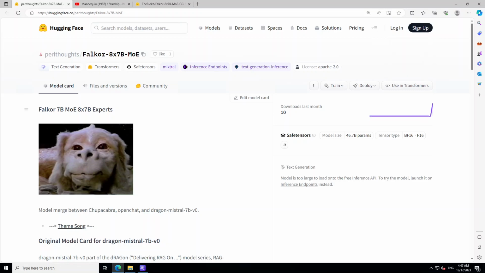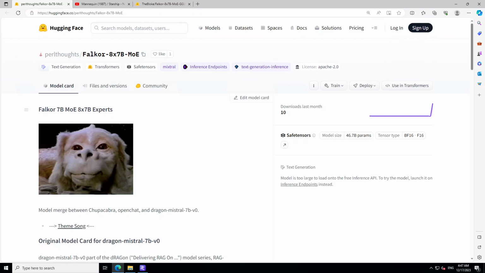Since the release of Mistral's Mixture of Experts 8x7 billion model, there has been an explosion where people are producing similar models every day. In this video, I'm going to show you one of these models, called Falkor 7 billion MoE, and it is also an 8 into 7 billion expert model.